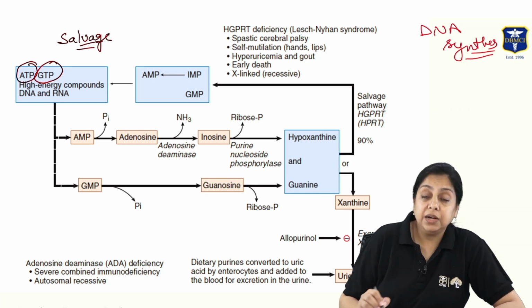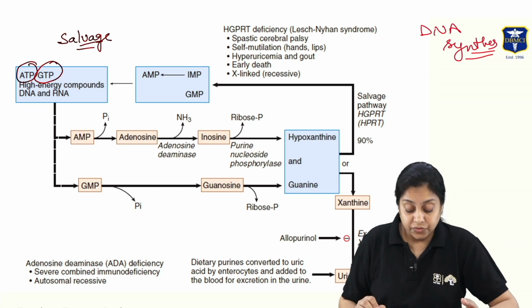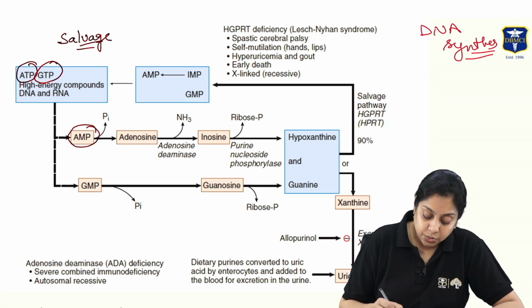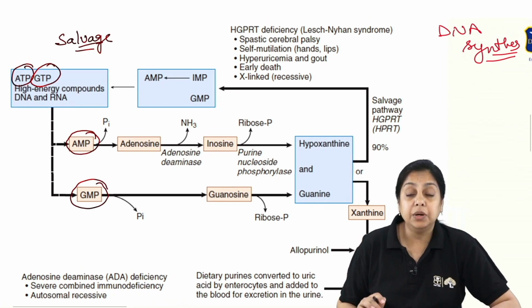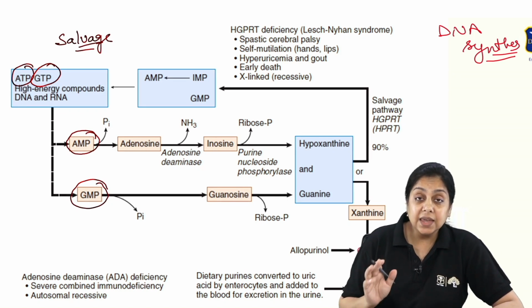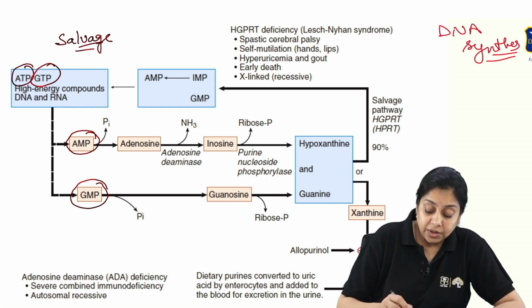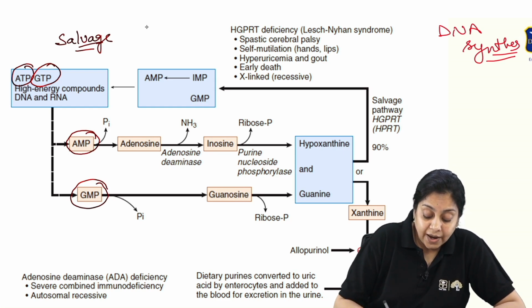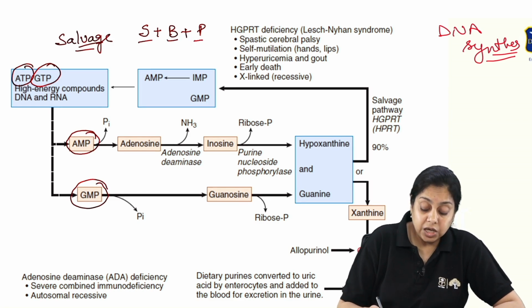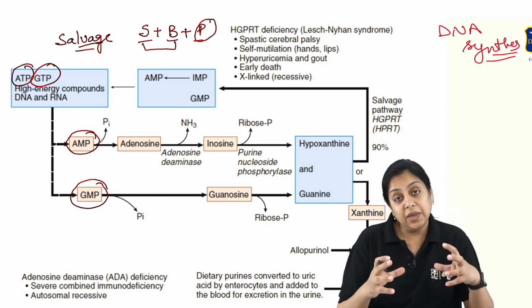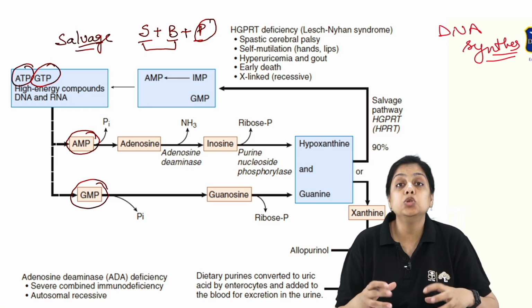So we are doing the breakdown and then we are reusing some of the components. ATP is converted into AMP, AMP is converted into GMP. Just follow my pointer if you are not able to understand the entire chart, right? This AMP, what is this? This is a nucleotide. Nucleotide is composed of what? A sugar and the base and the phosphate, right? If we remove the phosphate, then you are left with the molecule containing sugar and the base. That is not a nucleotide, but that is a nucleoside instead.